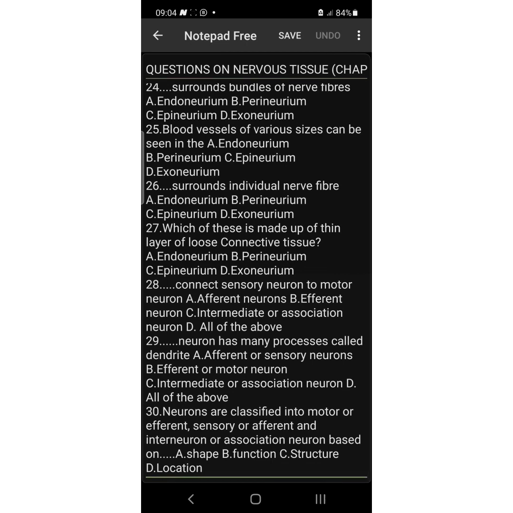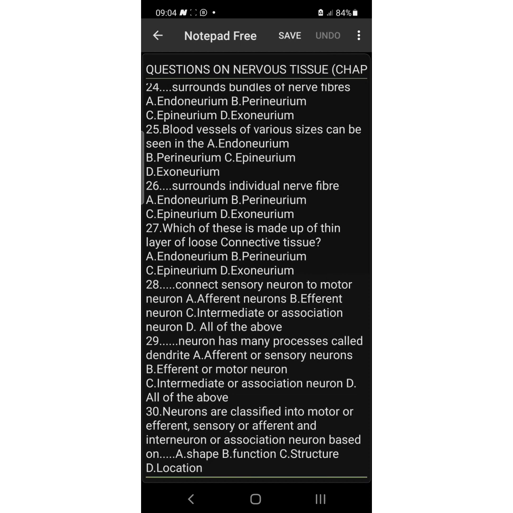Number 26. Dash surrounds individual nerve fibers. The answer is endoneurium. Endoneurium surrounds individual nerve fibers. The answer is A. Number 27. Which of these is made up of thin layer of loose connective tissue? The answer is endoneurium. Endoneurium is made up of thin layer of loose connective tissue.